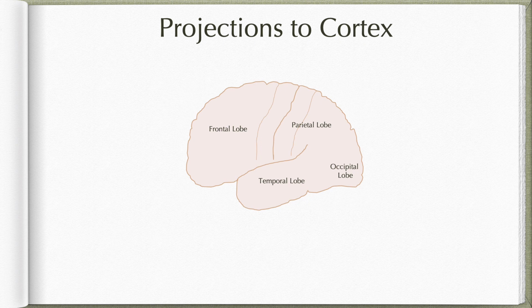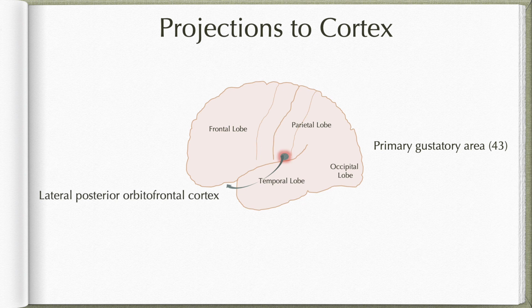Now from the primary gustatory area, there is projection to the lateral posterior orbitofrontal cortex, which acts as a site for integration of taste, olfaction and visual cues which are associated with ingesting food. Solitariothalamic fibers also project to the medullary reflex centers and to the hypothalamus en route. So these pathways may mediate visceral functions like salivating or gastric secretion associated with the taste. They may also mediate tearing and sweating associated with pungent taste.